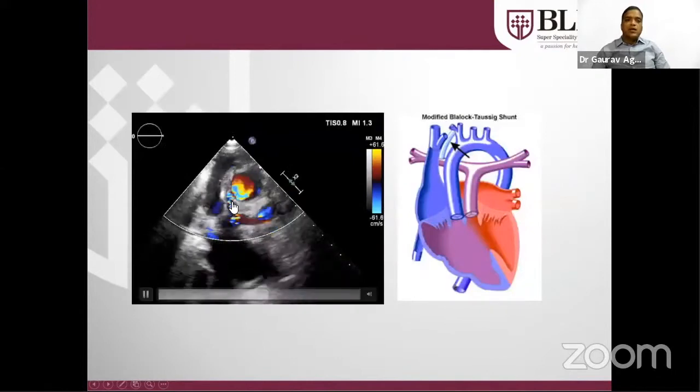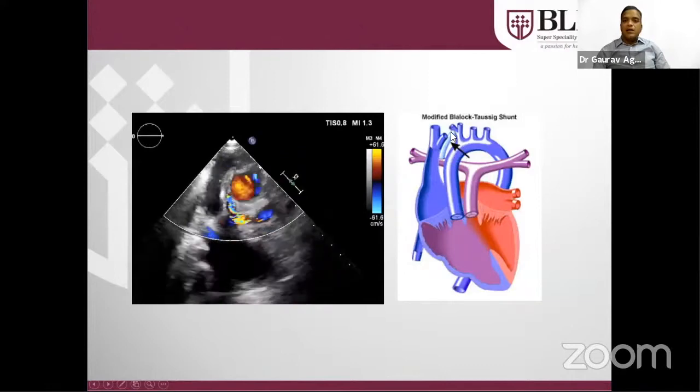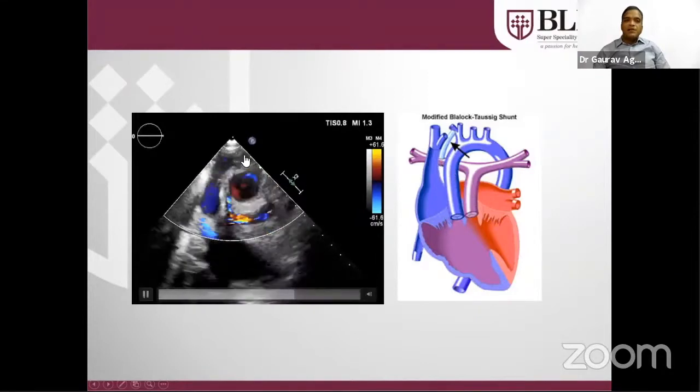This is an echocardiographic demonstration. As you can see, this is the aorta, from which we have taken a graft from the innominate artery and connected it to the pulmonary artery. You can see the purplish one is the pulmonary artery. Here somewhere is the aortic branch, with blood flow from the aorta to the pulmonary artery.